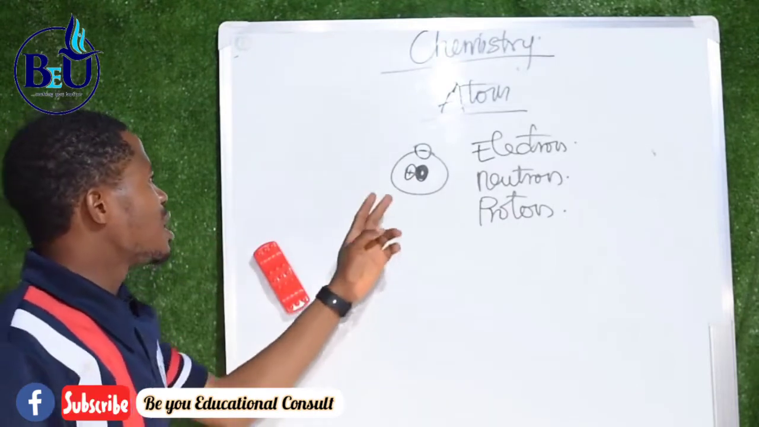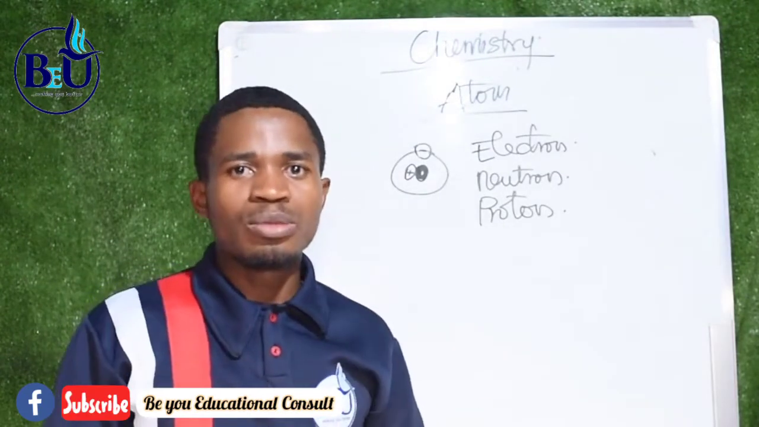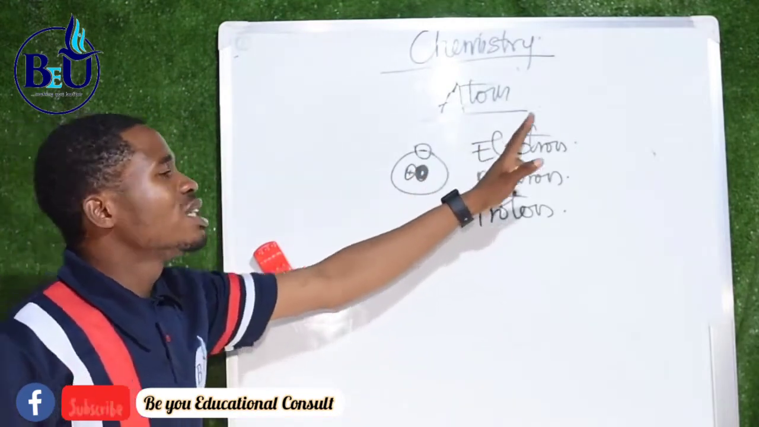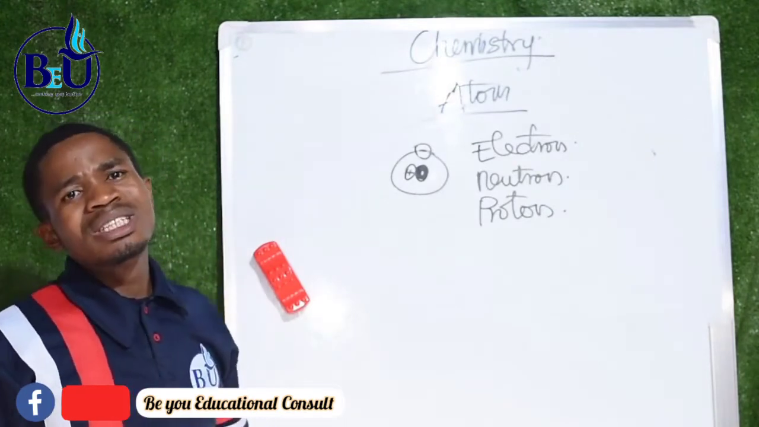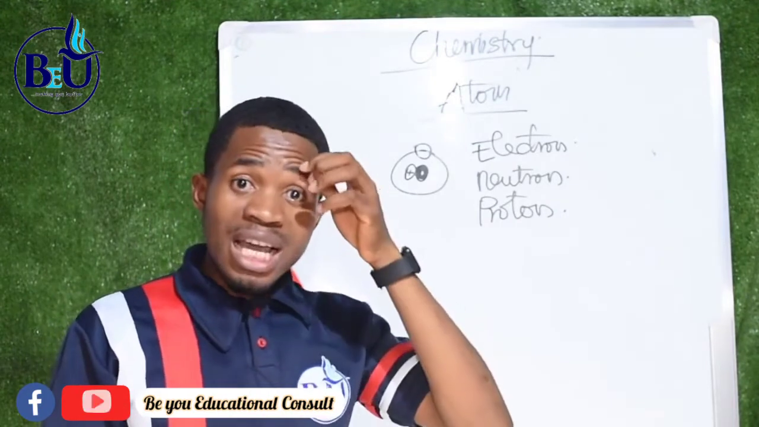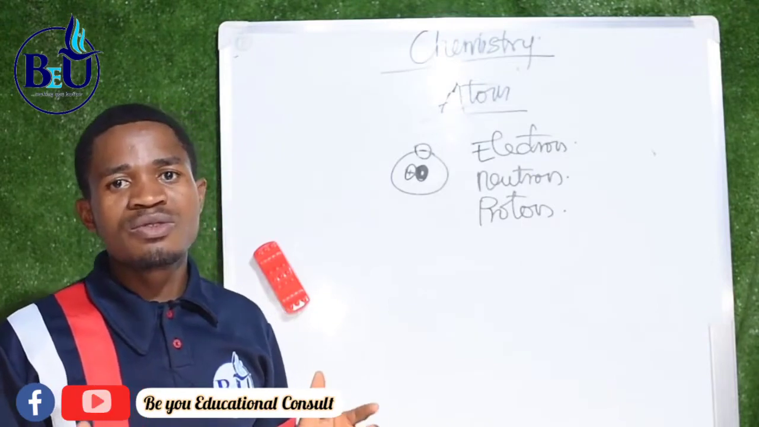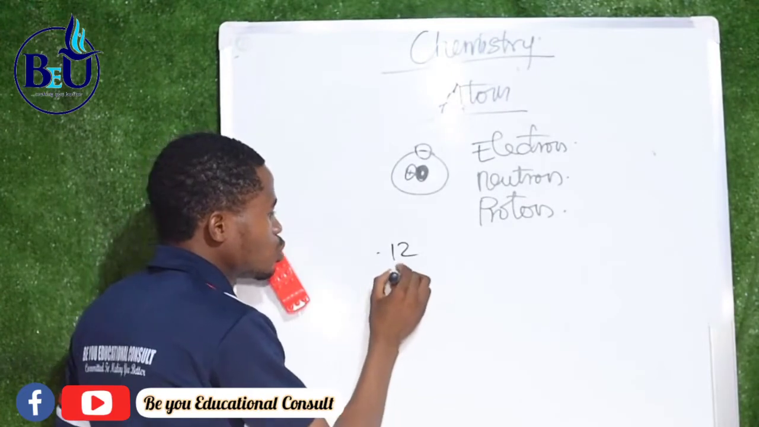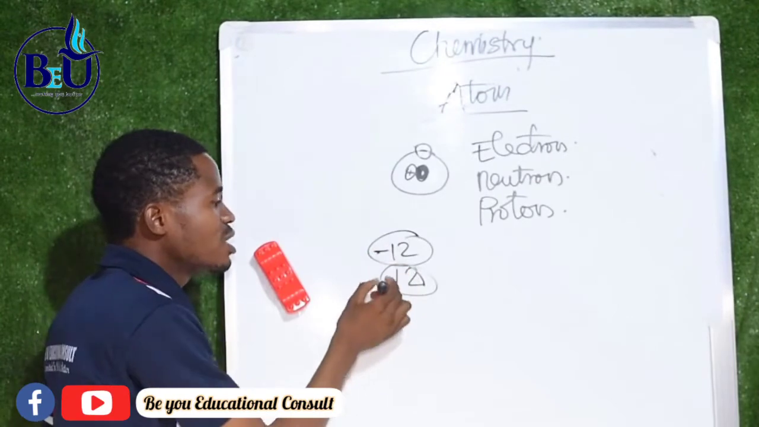One thing is that the neutron and the proton are located inside the nucleus of an atom. That means at the center of the atom we have the nucleus. The electron is negatively charged, the proton is positively charged, while the neutron has no charge. Then we say that an atom is electrically neutral because the sum of its protons is equal to the sum of its electrons. That means if the electrons are 12, the protons are 12. Inside every atom they are the same, but the difference is that one is negative and the other is positive.